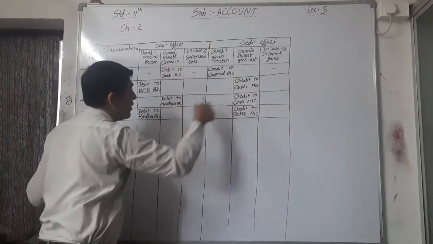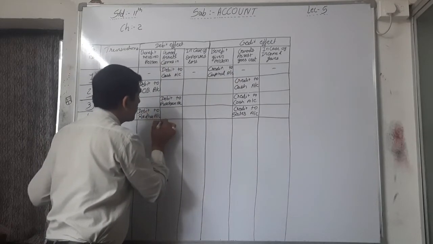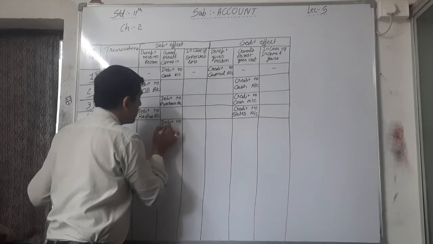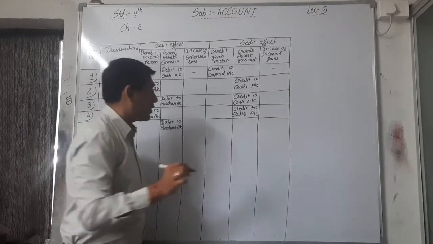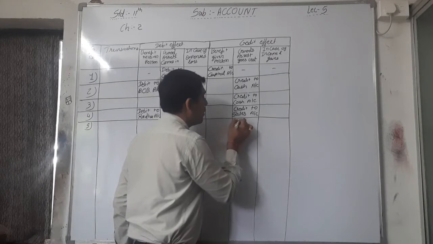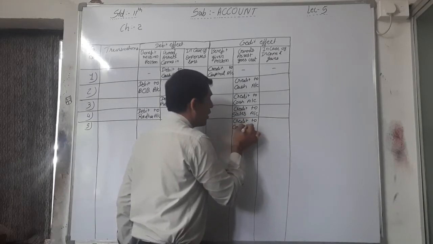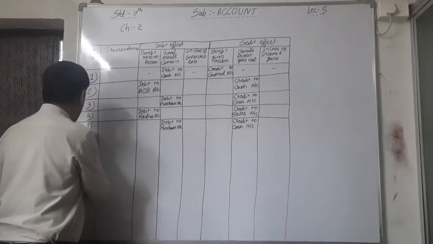So we have to write in the second column of each debit and credit effect. Debit to purchase account, because we are purchasing the goods, and credit to cash account, because cash goes out from the business.